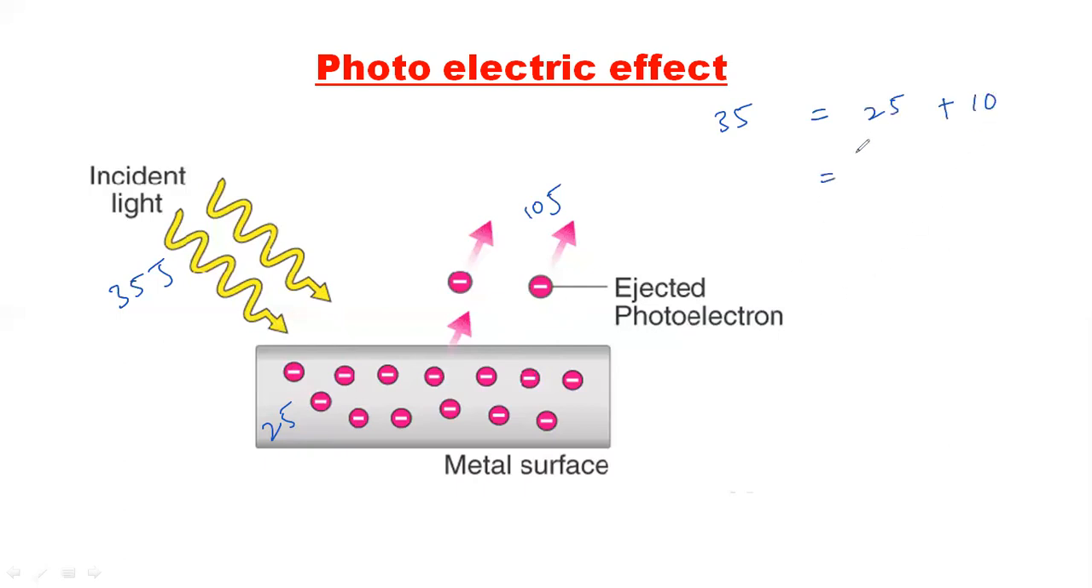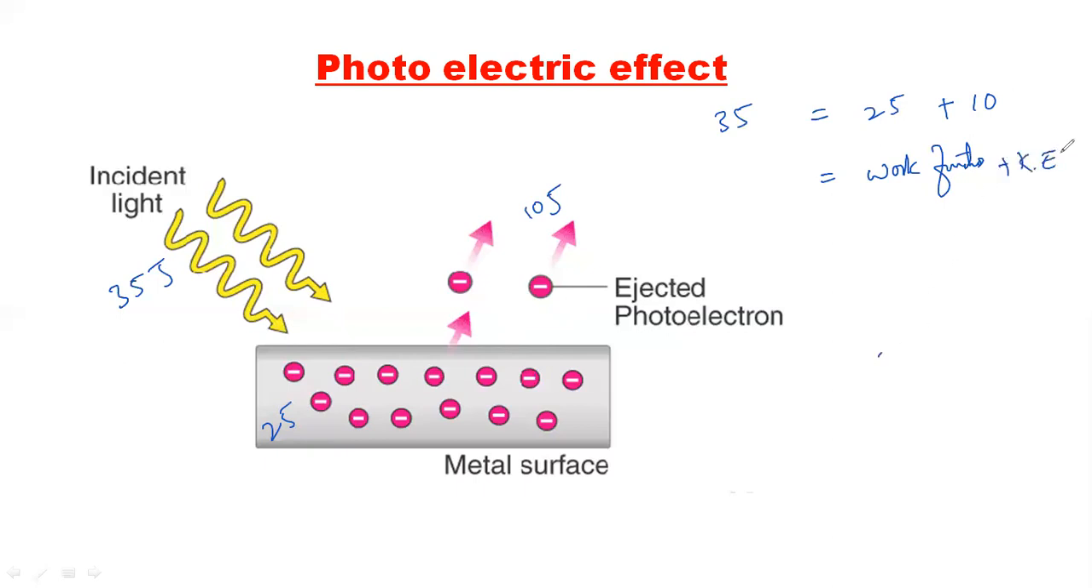So this 25, whatever it has retained, we call it the work function. So that is in case of the energy here. So in terms of energy, this is called the work function here. So that is what you have to understand. Now what remains is 10. What is this 10? It is the kinetic energy of electrons outside.